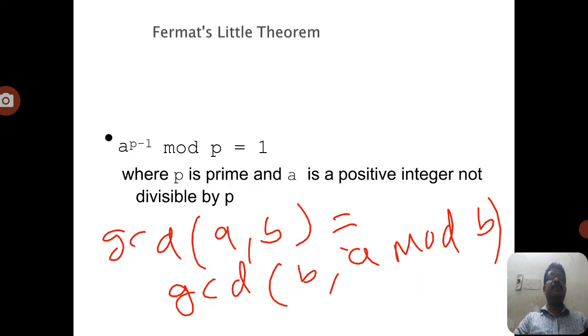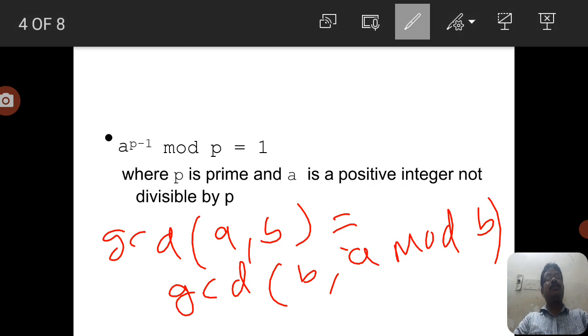Now coming to Fermat's theorem, Fermat's theorem plays a prominent role in public key cryptography. In Fermat's theorem he stated that if a and p are relatively prime, then a power p minus 1 is identically equal to 1 mod p.